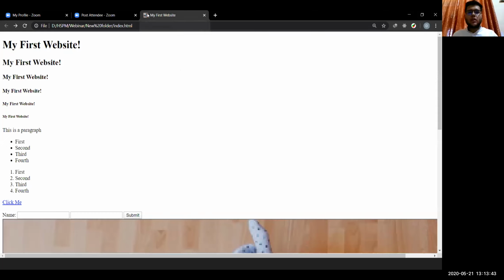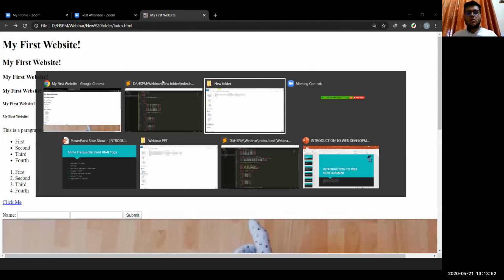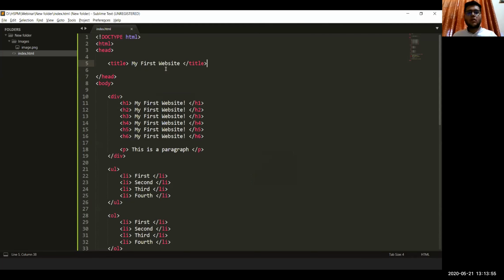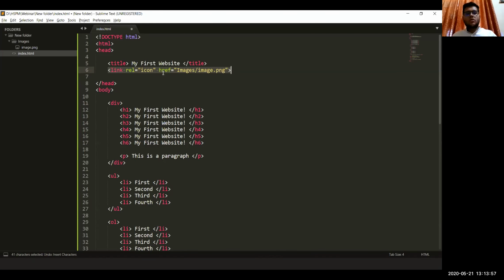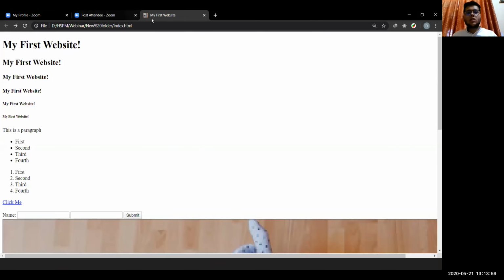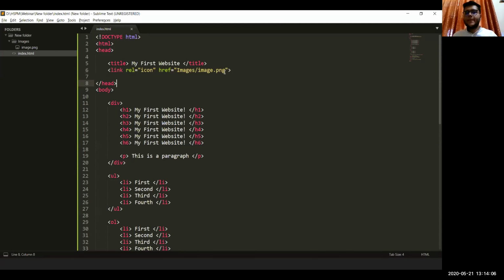Okay, it's not showing right now because it's taking the image from cookies. But if we don't put this link icon here, it shows an earth icon instead of this. So that's what this is for. And you don't need to go into much detail for this. You just have to understand what href is and how we give values into this.